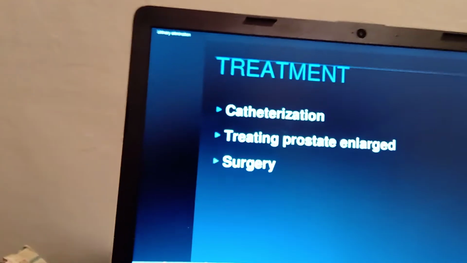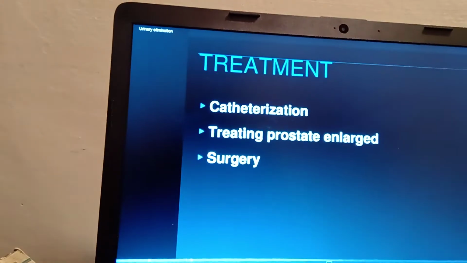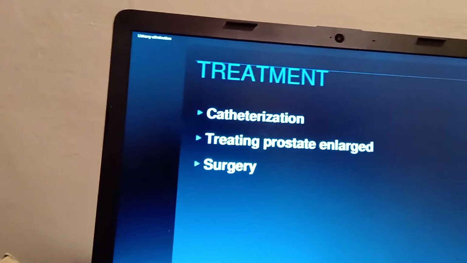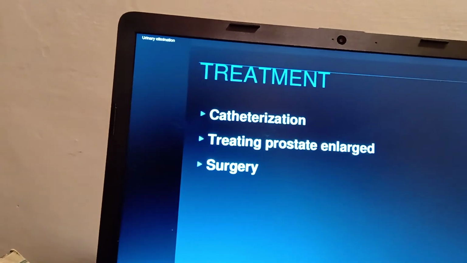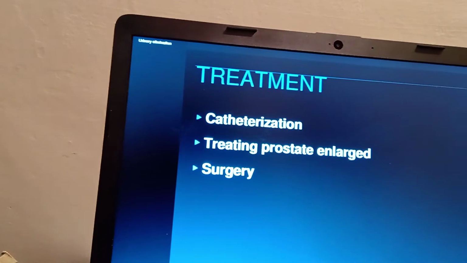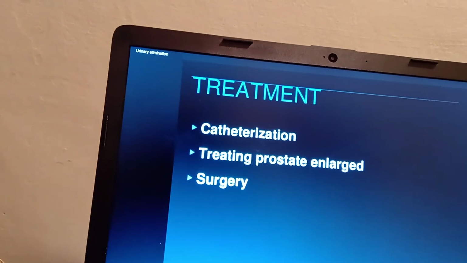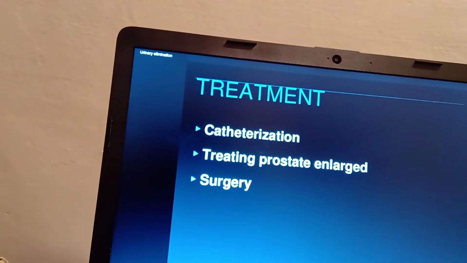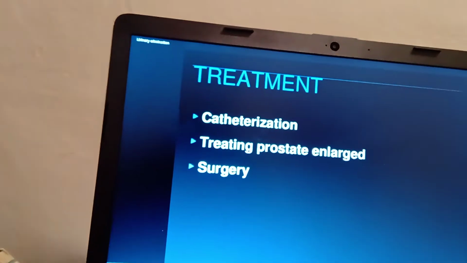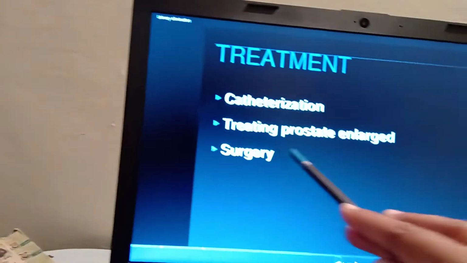So how can you treat prostate enlargement? Drugs like alpha blockers, and one of the medications like dutasteride. So these are the drugs which are given for prostate enlargement. And the third one is surgery.